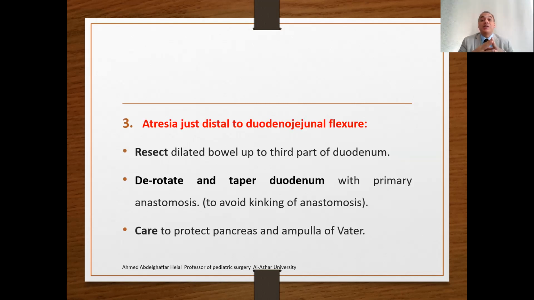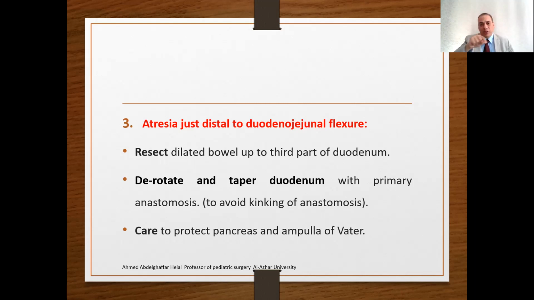Atresia just distal to the DJ junction, to the duodenojejunal flexure. What to do with this atresia? It is reported to resect the dilated bowel up to the third part of the duodenum, derotate or straighten the duodenum, and taper the duodenum to avoid kinking of the anastomosis.